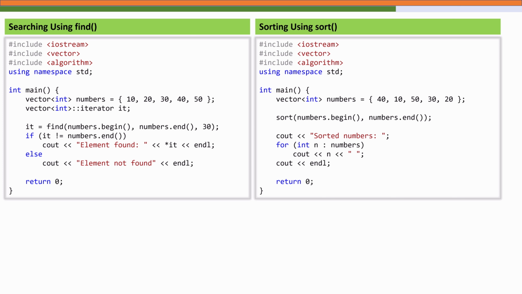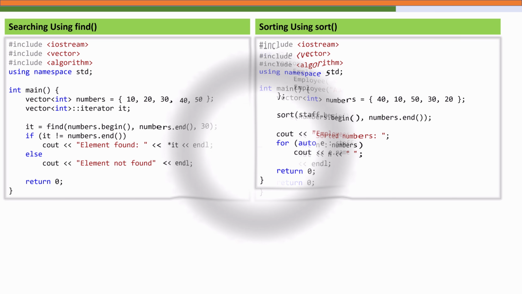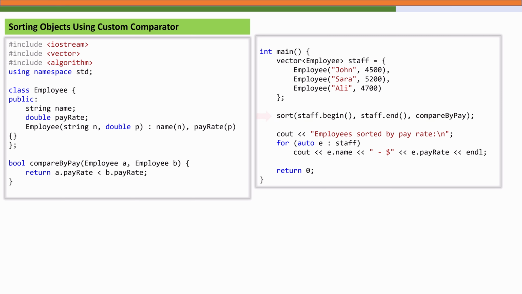The sort algorithm is another classic example. It takes two iterators, the start and end of the range, and sorts the elements in ascending order. The STL sorting algorithm is highly optimized, often faster than many custom written sorts. When working with objects, we can tell the sort function exactly how to compare elements by passing a custom comparator function. Here compareByPay compares employees based on their pay rate. The sort function then automatically orders the employee list accordingly. So this illustrates how iterators, templates and algorithms come together, allowing STL functions to work seamlessly with user-defined data types.